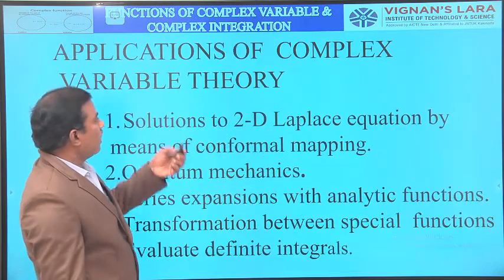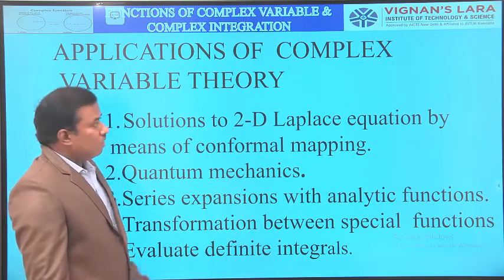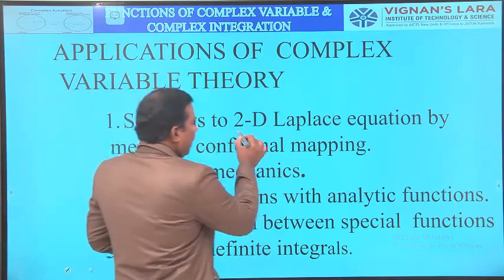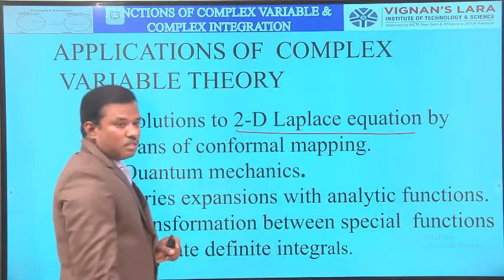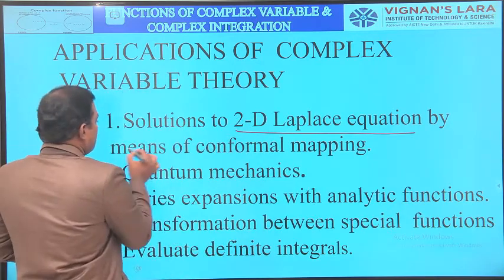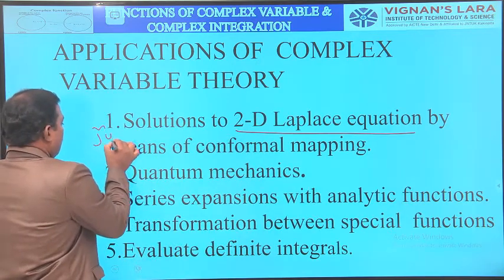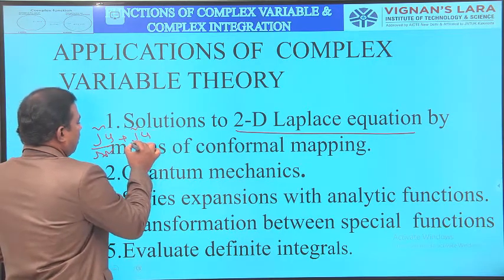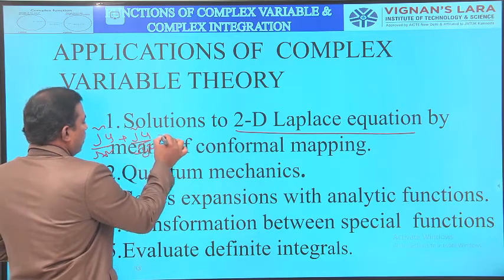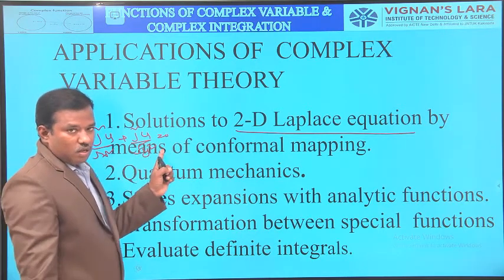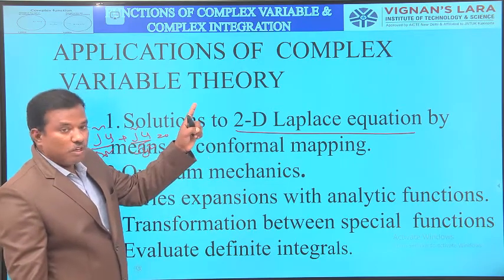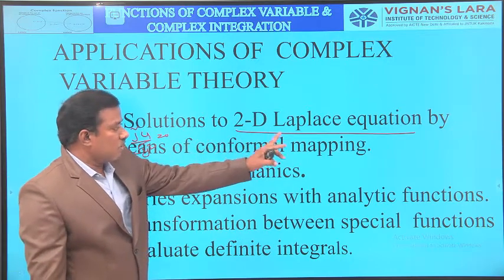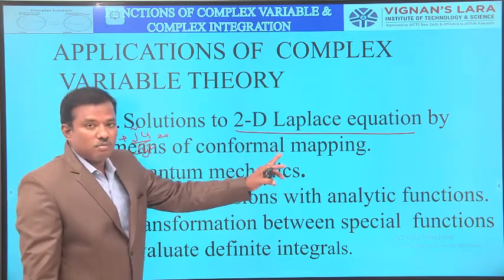Then what are the applications of complex variable theory? The complex variable theory is useful in the two-dimensional Laplace equation. The two-dimensional Laplace equation is ∂²u/∂x² + ∂²u/∂y² = 0. We can solve this easily by Cauchy-Riemann equations or by complex variable theory. So the first application is to solve the two-dimensional Laplace equation by means of conformal mapping.